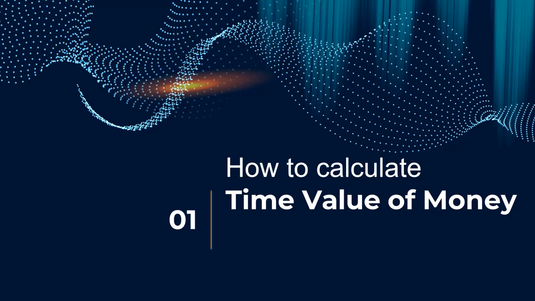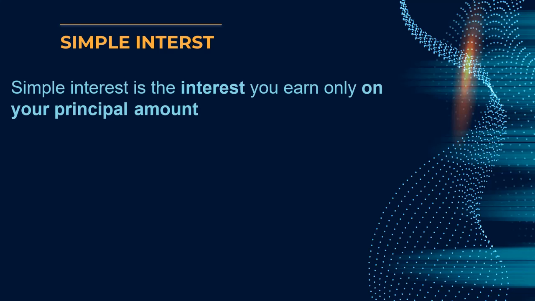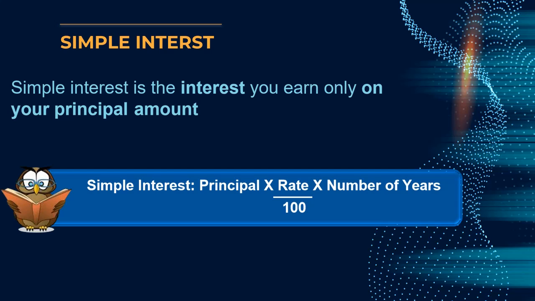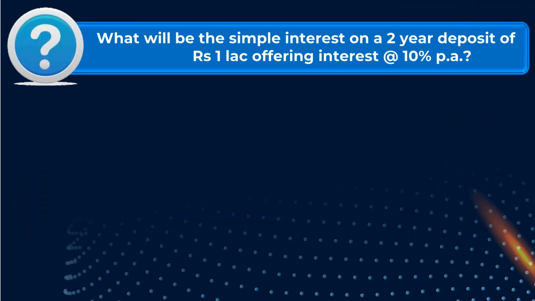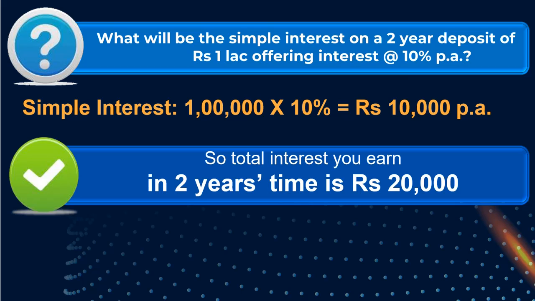So how do we calculate this time value of money? Let's understand the deep basics of this. This comes with simple interest. Simple interest is basically the interest that you earn only on the principal amount, and we can evaluate it by principal times rate of interest times number of years divided by 100. It's a simple formula. Let's calculate what will happen to that 1 lakh after 2 years, assuming a 10% per annum interest rate. In the first year you will earn 10,000 rupees, and in 2 years it will double, so you are going to earn 20,000 rupees of interest.